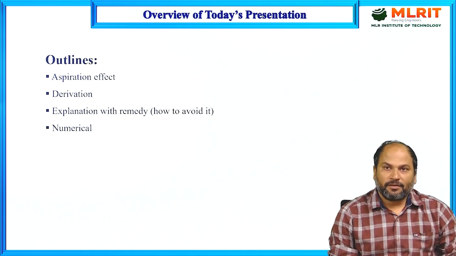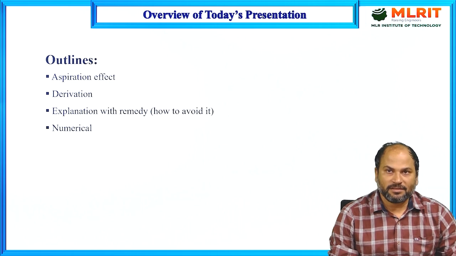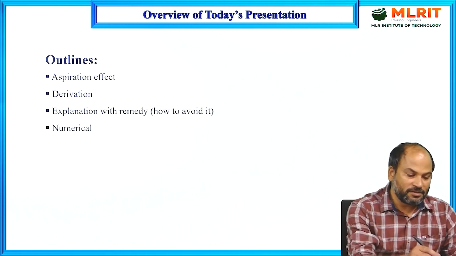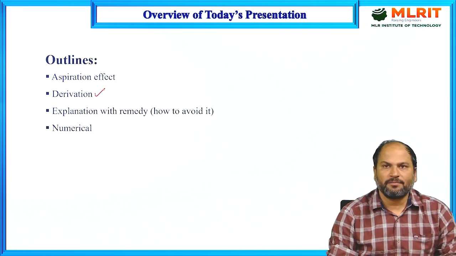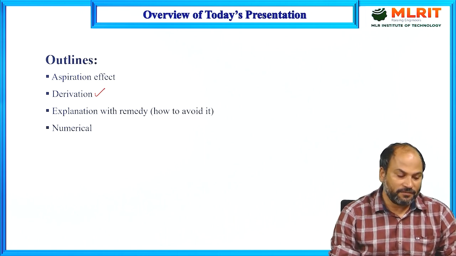So today we'll discuss the aspiration effect. We'll see what the meaning of aspiration effect in casting is. Then we'll see through mathematical calculation what this aspiration effect means. That's why this derivation has been written. Derivation means simply we'll see what actually happens during the aspiration effect. Then whatever result we get at that stage, we'll discuss in detail.